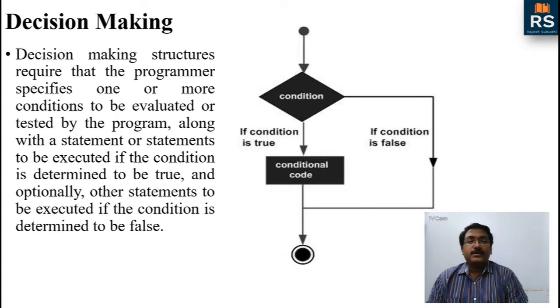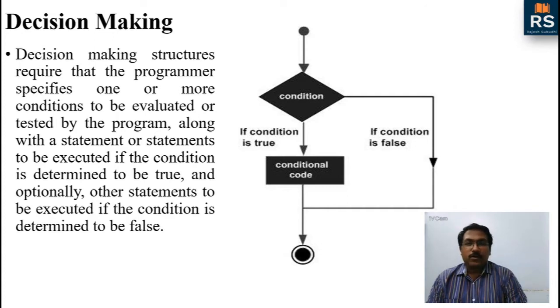Here is the representation of decision making in the flowchart. As I earlier mentioned, in a flowchart a decision is shown in a diamond shape, and in the diamond we write the condition. There will be two outputs, one is a true output and another is a false output. If the condition is true, we go to the statements we want to execute if true.